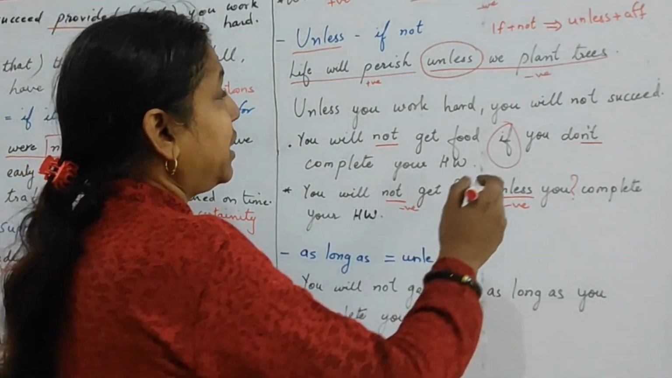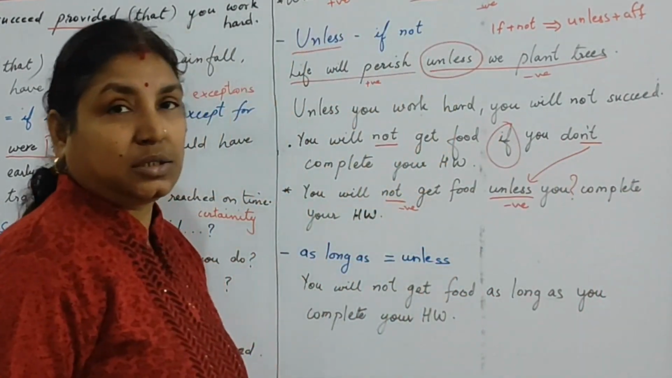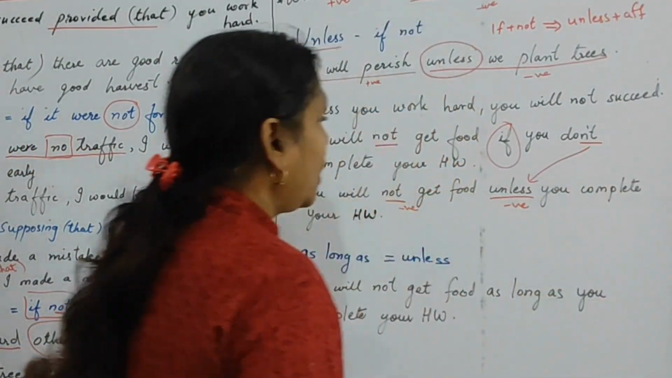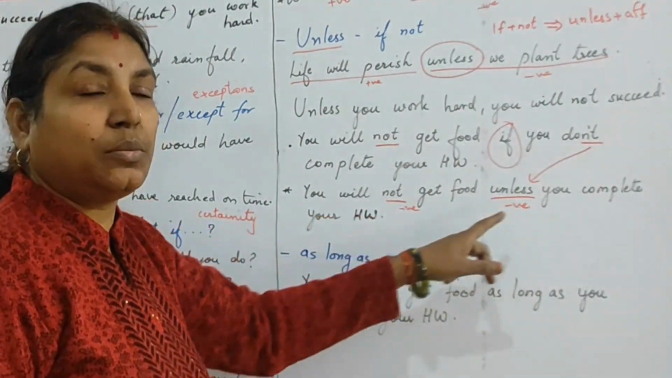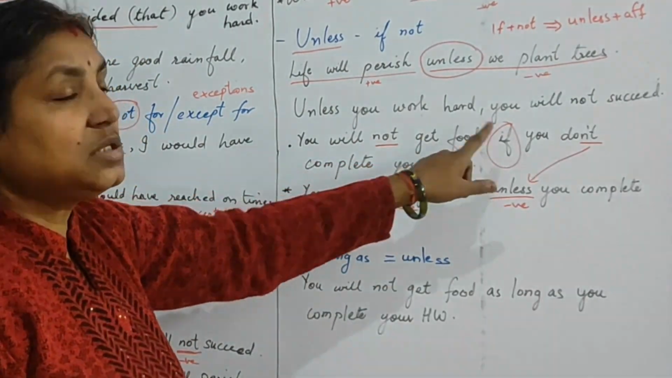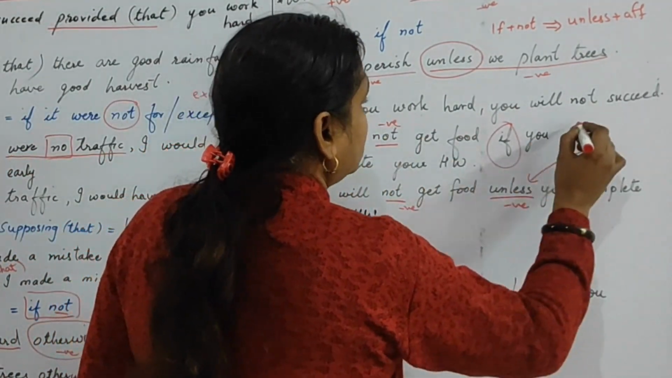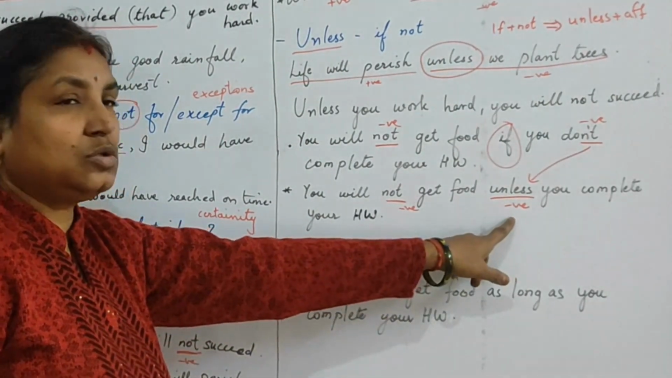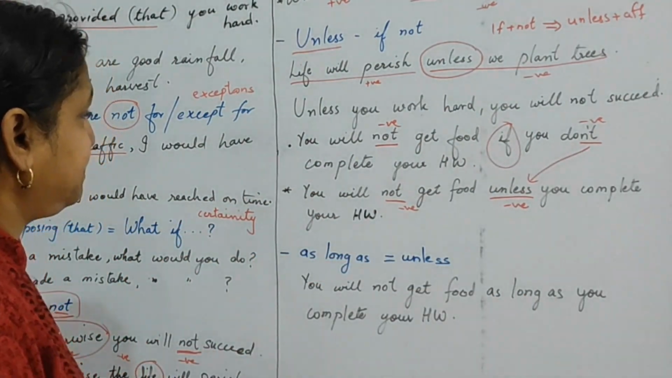Unless has taken up this negative one. This not has come to unless. So I need not repeat it. So now your sentence is, you will not get food unless you complete your homework. So again I get two negatives, which means the meaning of the sentence remains the same. Here also you see two negatives are there. Minus into minus is plus. Here also minus into minus. So we have to see that the meaning does not change.